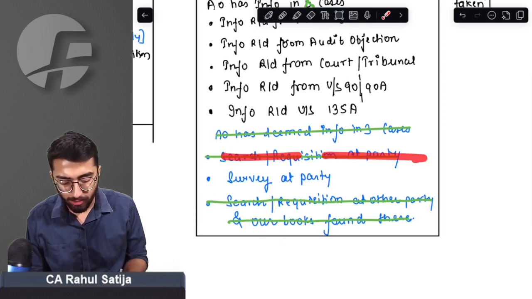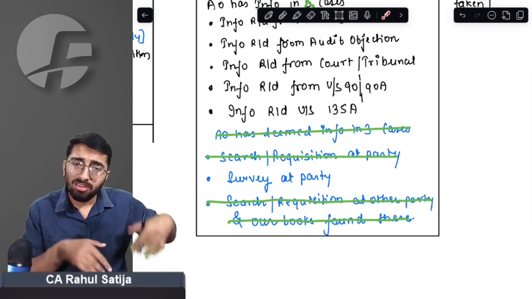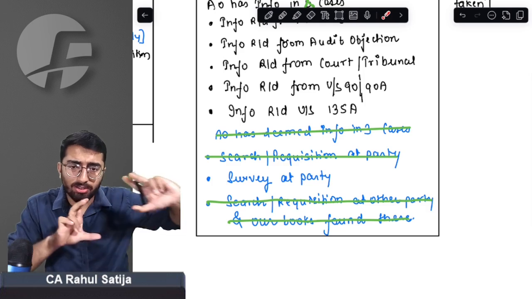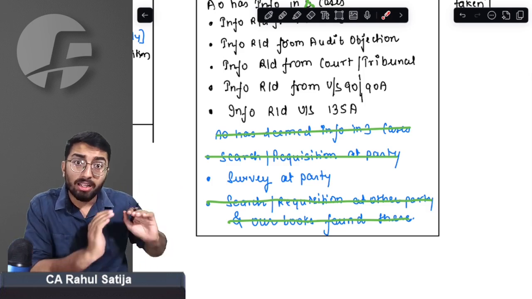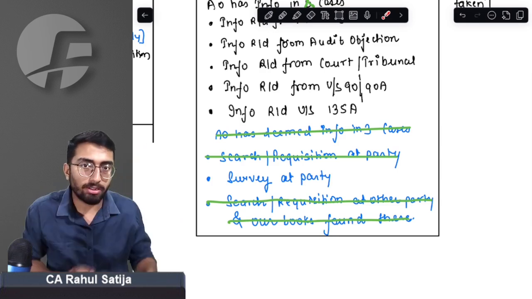But sir, in case of search, requisition, in case of other party search, AO does not have any information. Why? Because this will be covered in a different assessment altogether now. Earlier, AO used to have information in 8 cases. Now 6 cases. 2 cases have been removed. They are removed intentionally because they have been covered in a different assessment altogether.